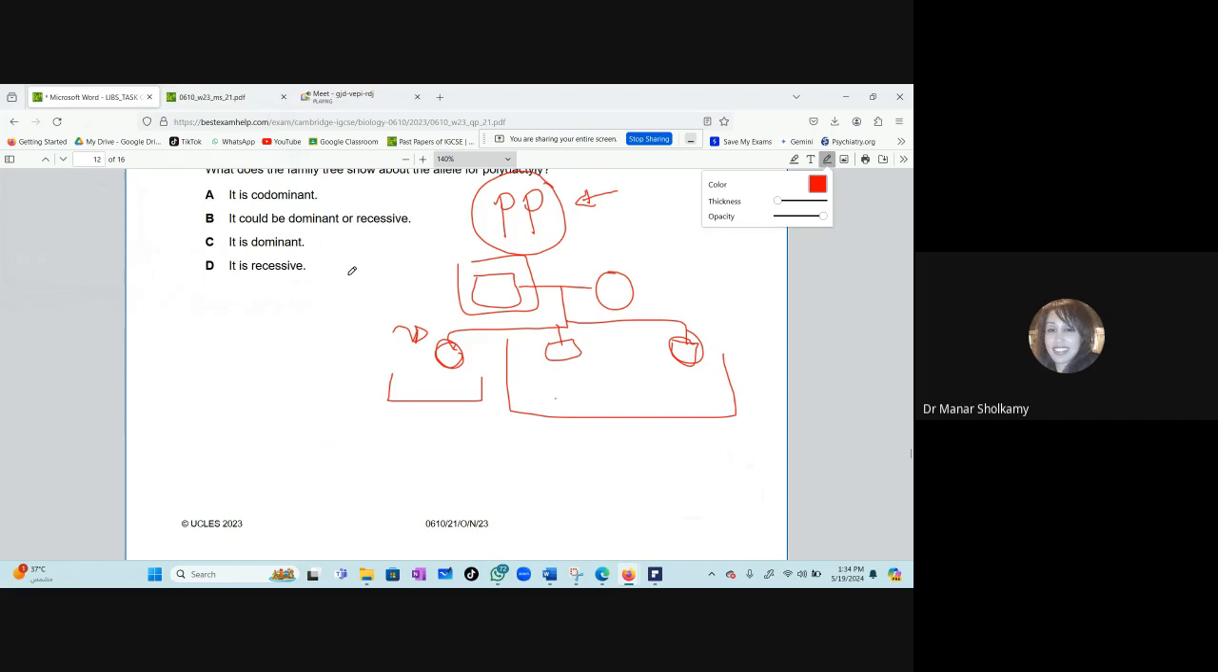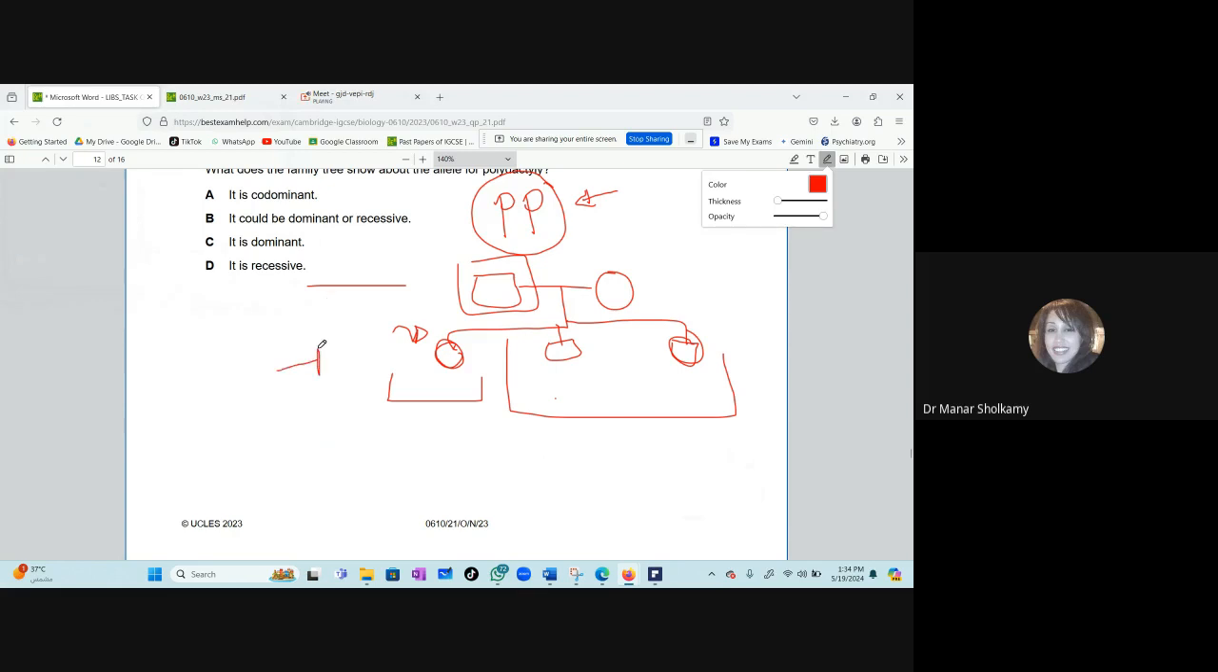Is one of the parents homozygous dominant? No. Okay. Are both parents homozygous recessive? No. This means that both parents are heterozygous because in the children, both phenotypes appeared. Okay. So we agree that both parents are heterozygous.